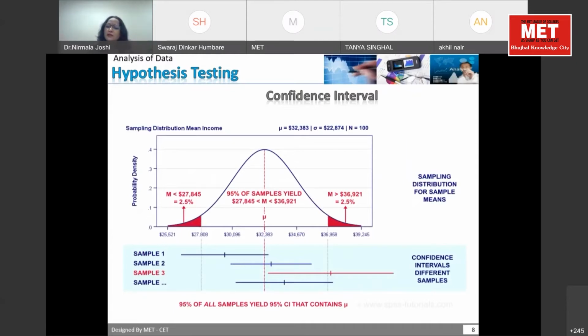This is a very simple example: a bell curve, the normal distribution. Whenever we present information in frequency form, you will observe that at the start there is low frequency, in the middle the highest concentration of frequency, and again on the maximum side a low concentration. Take the example of the classroom again.